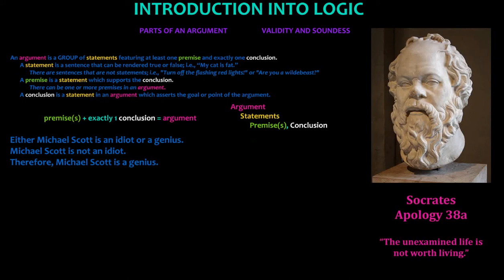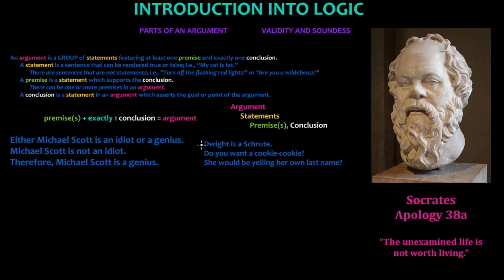For good measure, let's look at another string of 3 sentences to determine whether or not they qualify as being an argument. Let's read them in sequence. Dwight is a shrew. Do you want a cookie? She would be yelling her own last name. Let's look at the first sentence to determine whether or not it is a statement.